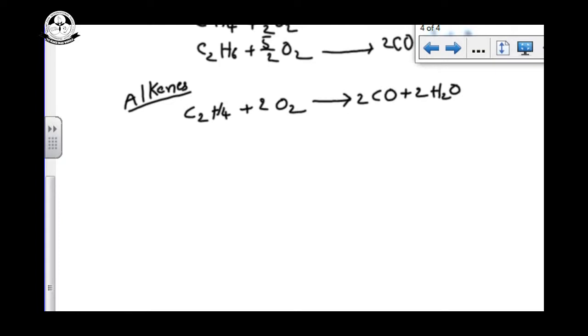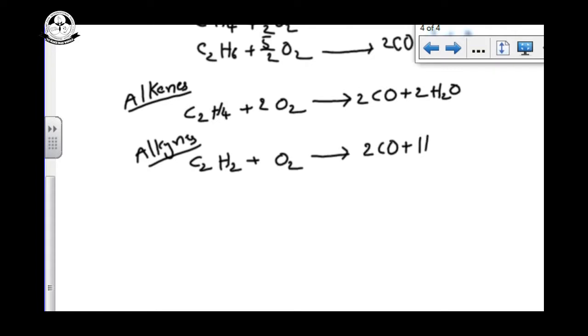If you are taking the alkynes, C2H2, with a limited supply of oxygen, so 3 by 2. Alkane or alkene or alkyne, with a limited supply of air or oxygen, you can get carbon monoxide and water.